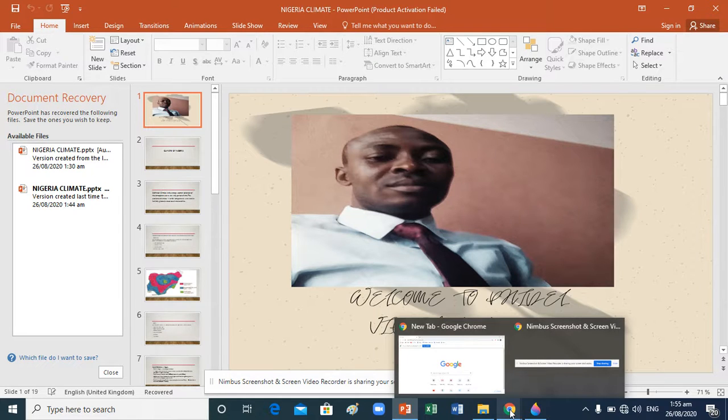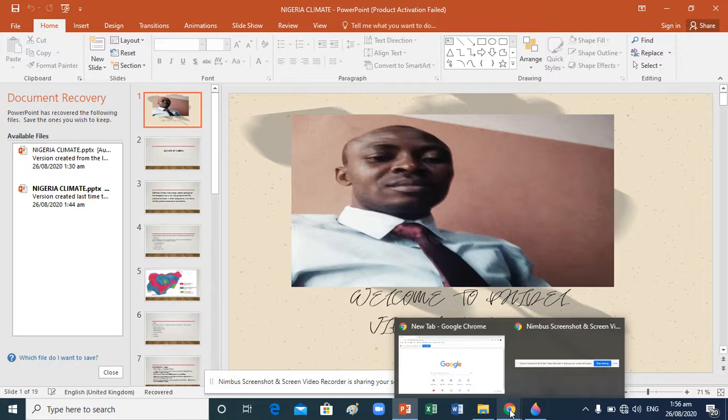At the end of this lesson, learners should be able to define climate. Learners should be able to identify the major types of climate. Learners should be able to sketch a map of Nigeria and locate rainfall distribution and temperature distribution. And apart from that, learners should be able to mention at least four characteristics of each type of climate that we have in Nigeria.